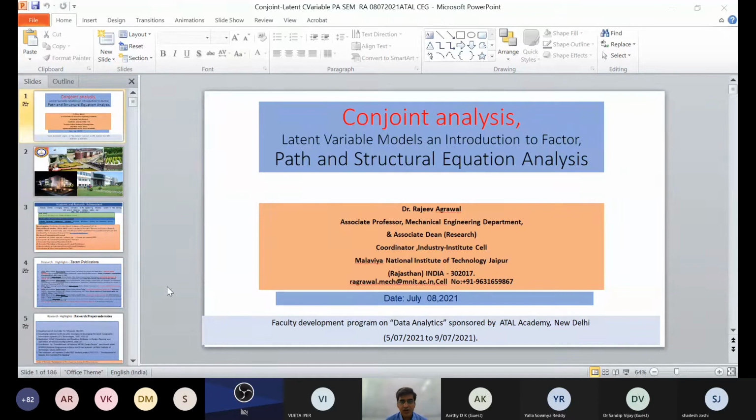When the number of attributes and labels within attributes is large, it becomes almost impossible for a respondent to evaluate the full profile. Like if you have 4 attributes and 4 labels, it reaches 4 into 4 into 4 into 4, that is 256 profiles. So a profile means, if you have 4 attributes and 4 labels, they result in 256 profiles.